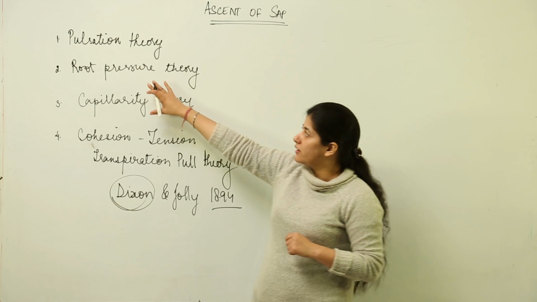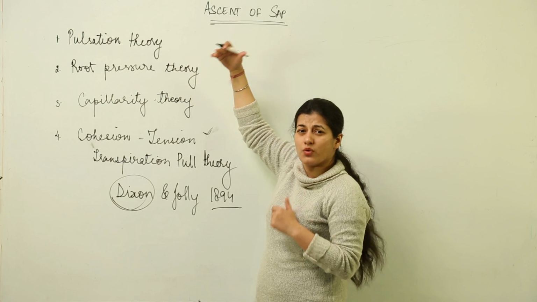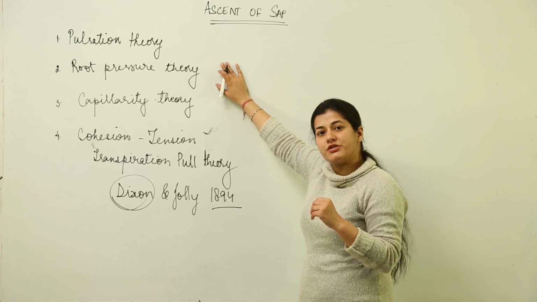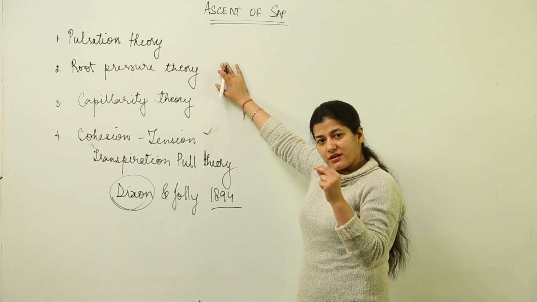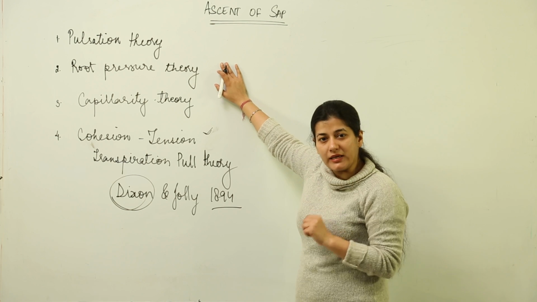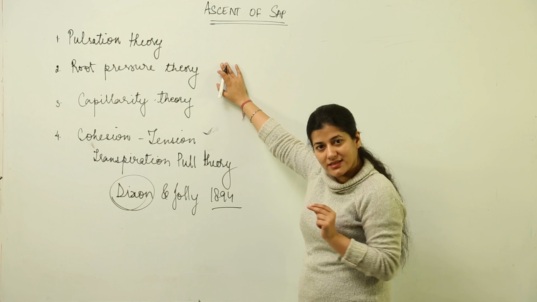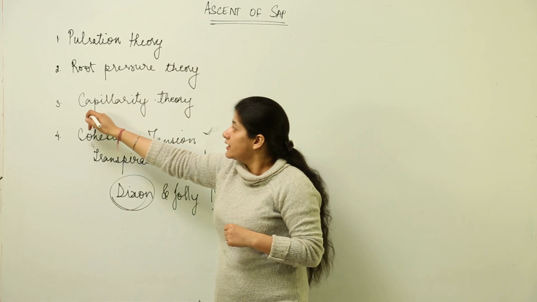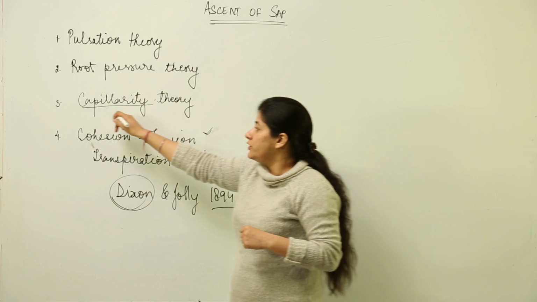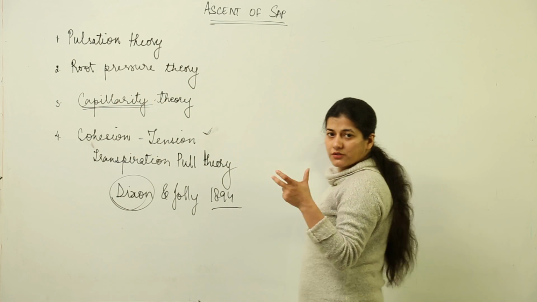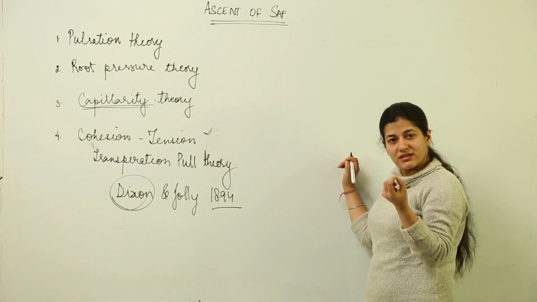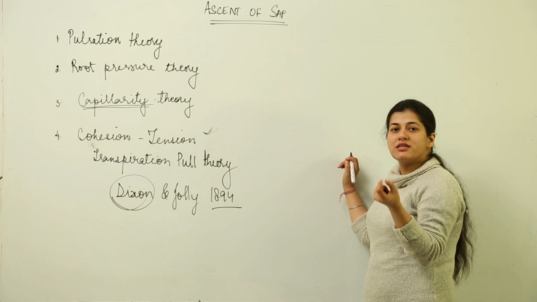We had discussed root pressure theory. Pulsation theory is quite obsolete, so we are not going to discuss that. If you can recall, in root pressure theory, we had discussed that there is a positive pressure being exerted by the water column itself inside the root cells. Then came the concept of capillarity. When we talk about the anatomy of the plant, the small cells that form the plant tissue act as tiny tubes which can act as capillaries.